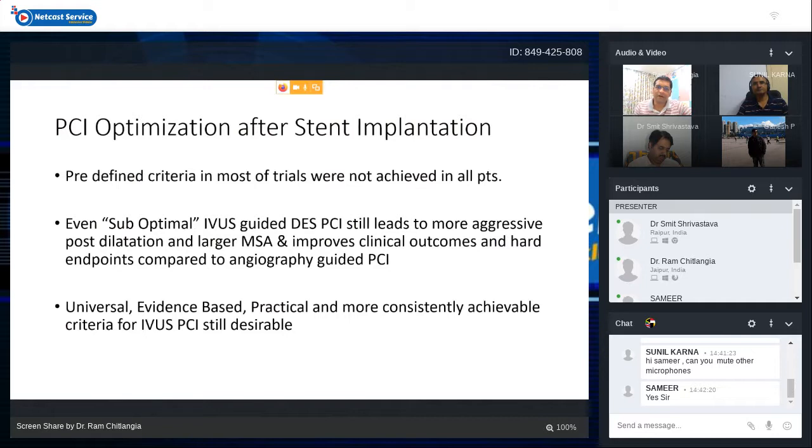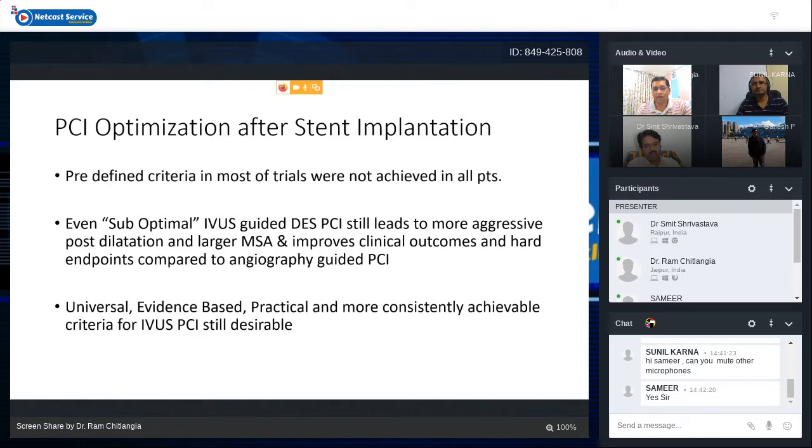Predefined criteria in most of these trials were not achieved in all patients, but even by these criteria, even if they did suboptimal PCI without achieving all the criteria, they led to more aggressive post-dilatation and larger MSA, and they improved clinical outcomes and hard clinical endpoints as compared to angiography-guided PCI.